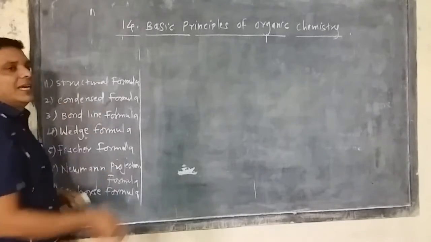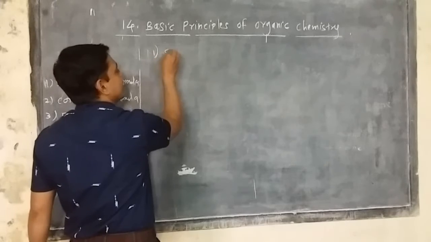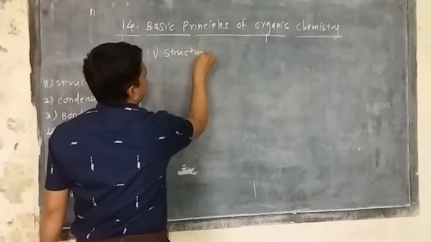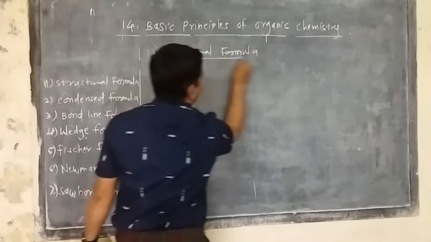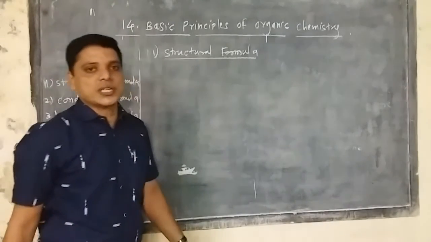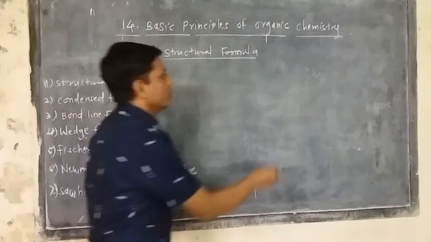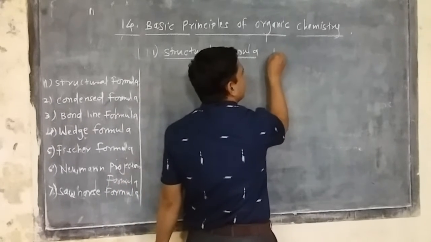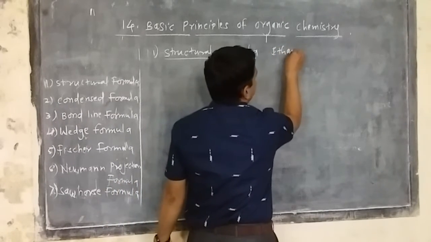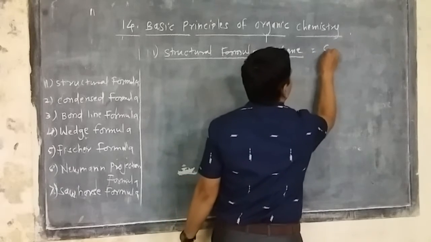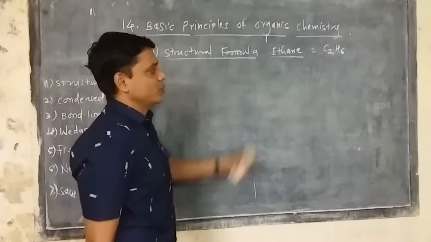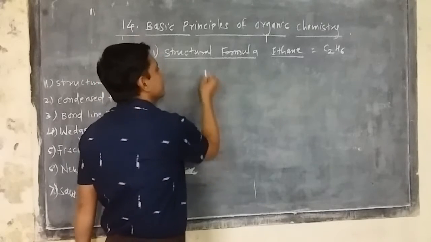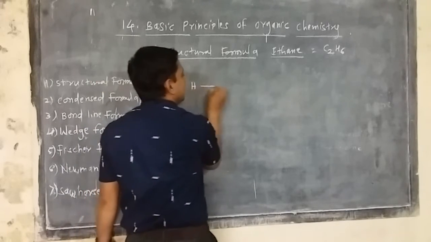So the first one I can draw here is the structural formula. The structural formula represents the exact structure of the compound. Suppose we want to show the molecular formula of ethane. Ethane has the molecular formula C2H6. Two carbons and 6 hydrogens are attached here. It is represented in structure form, and it can be written like this.